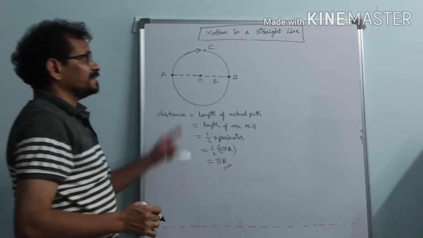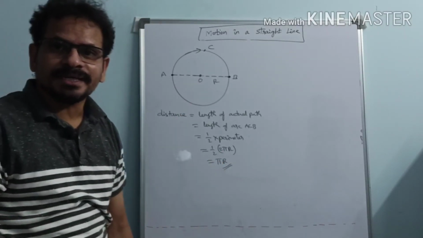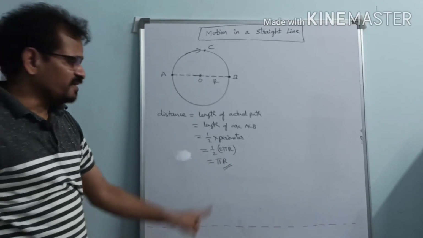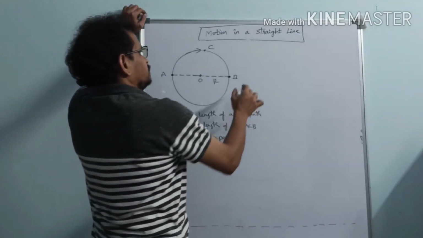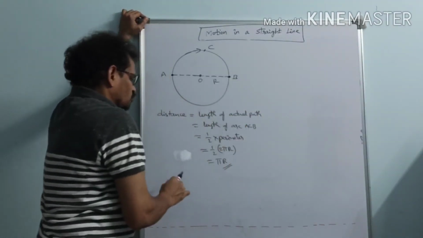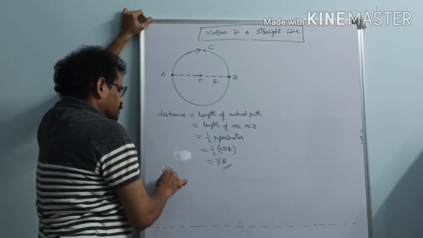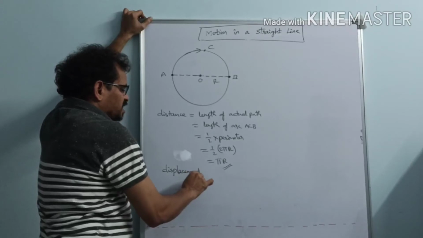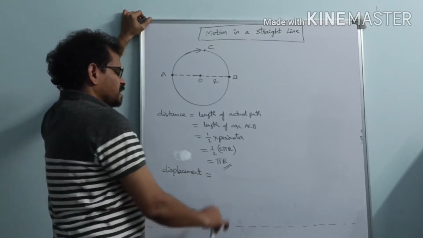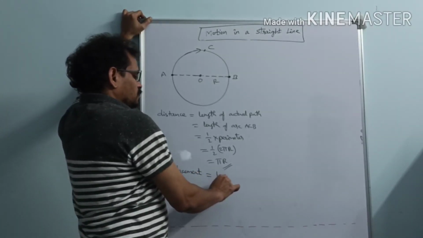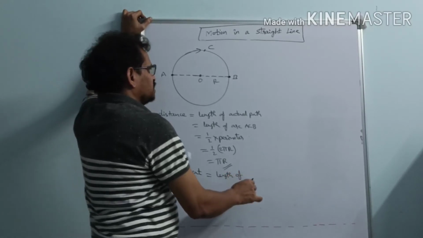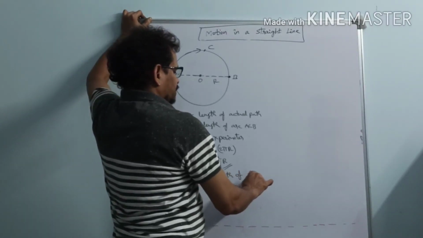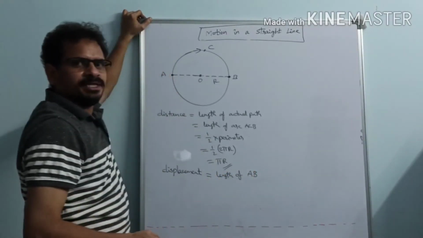So what is the distance travelled by the particle here? Pi r, where r is the radius of the circle. And in this case, what is the displacement? Displacement equals the length of AB, the length of the straight line AB.